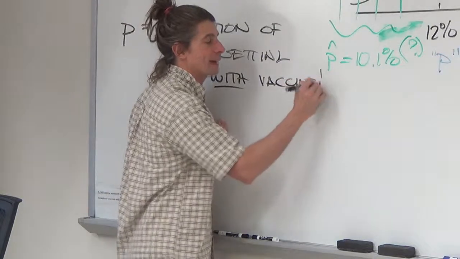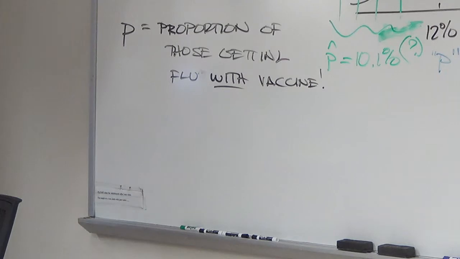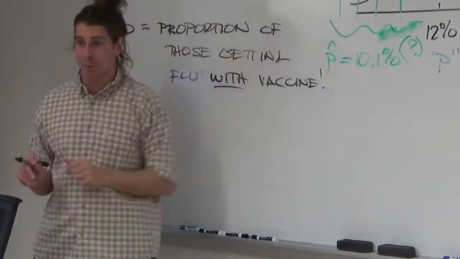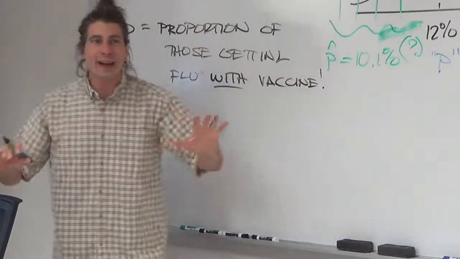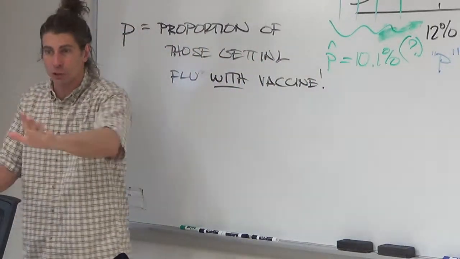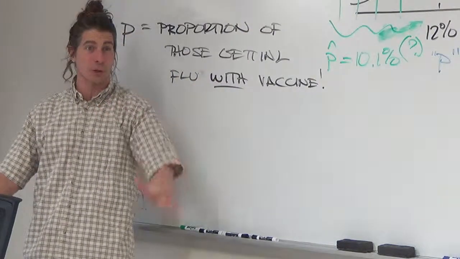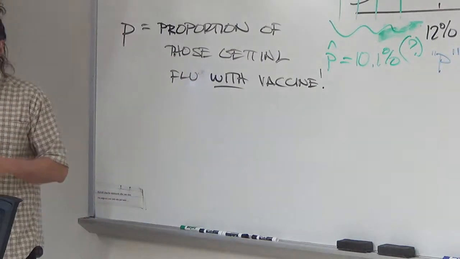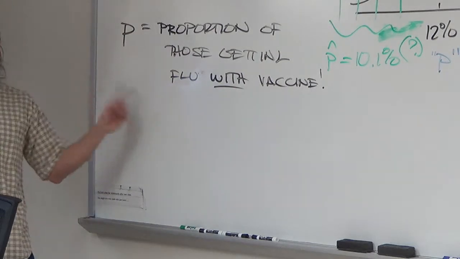Stacy, I love the fact that you refer to the control group. We have to compare them to the control group, which is essentially the rest of the population, the 12%. The question is, is this proportion significantly different than that 12%? That's why I put P in quotes. We're assuming the vaccine's not going to work in the beginning. We're going to assume the vaccine's ineffective and try to be proven wrong, just like every other hypothesis test we're going to do. You assume the opposite of what you're trying to prove and hope that the opposite comes out, that hopefully supports your cause. So there's our variable that we have to test.